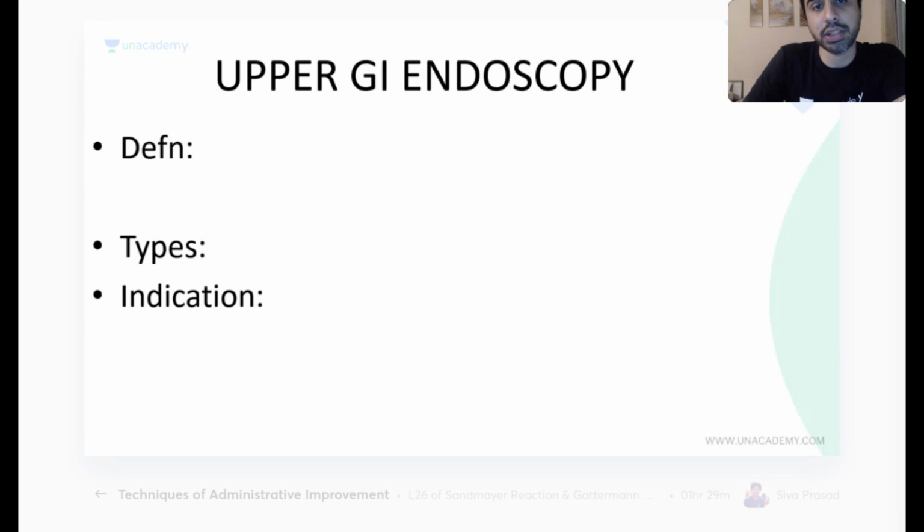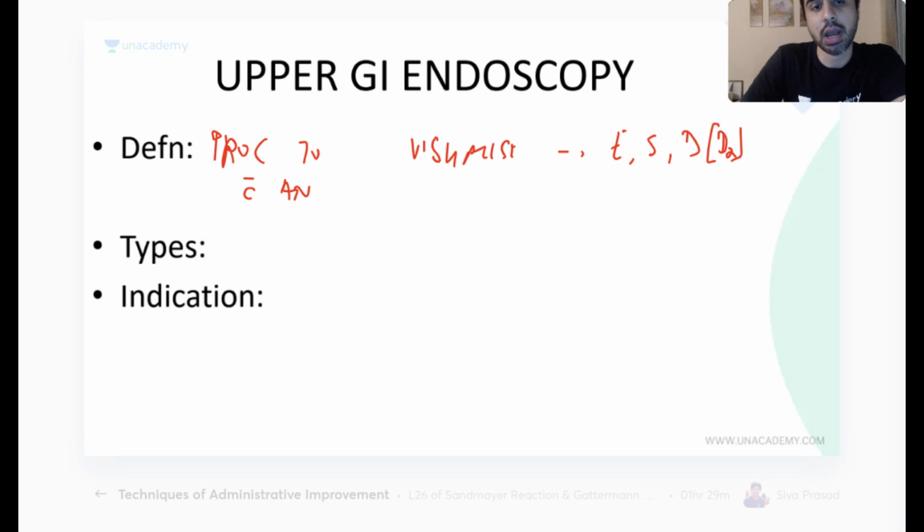Now I'm talking about upper GI endoscopy. It is a procedure to visualize the esophagus, stomach, and proximal duodenum, meaning up to the second part of the duodenum, with an endoscope. So when you say bronchoscopy, it will be the same procedure to visualize the tracheobronchial tree with the help of an endoscope. Similarly, upper GI endoscopy or esophagoscopy or esophagogastroduodenoscopy is a procedure to visualize the esophagus, stomach, duodenum with an endoscope.